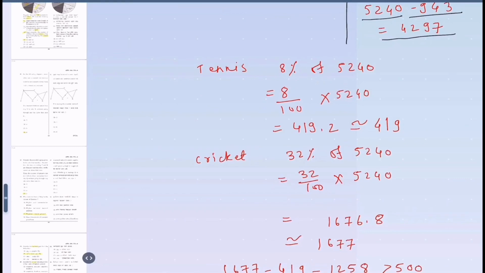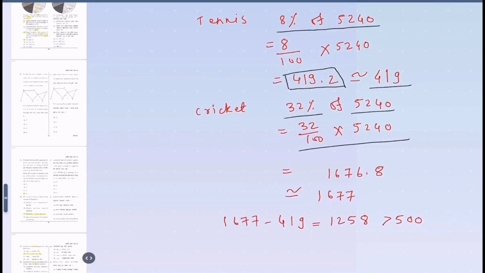Tennis 8% of 5240 gives us 419.2, approximately 419 students. For 32% of 5240, we can either use the formula or 8 4s are 32, so we multiply the above number 419.2 by 4 and get the same answer.